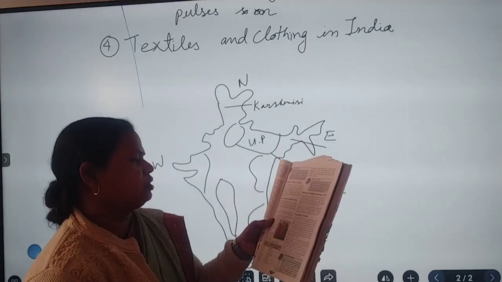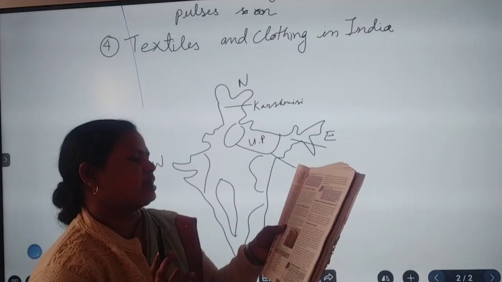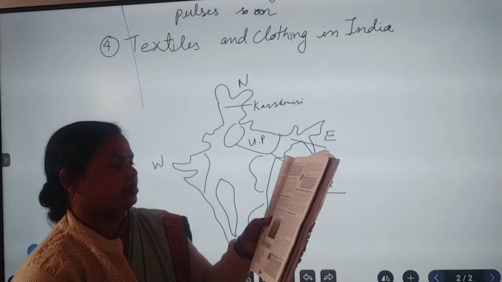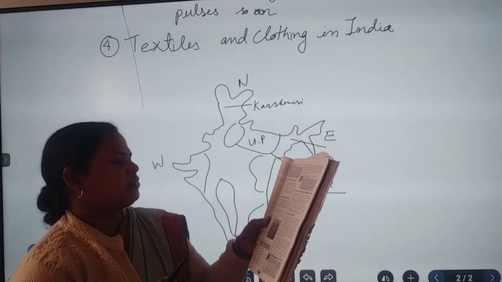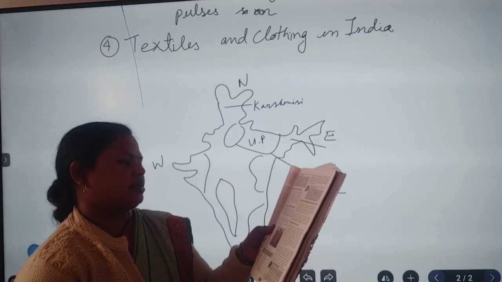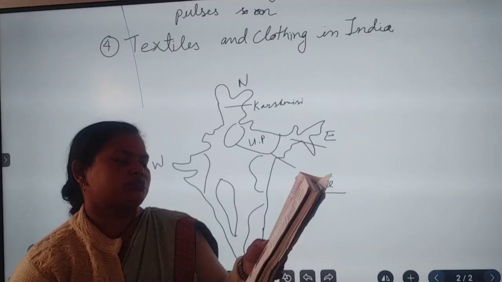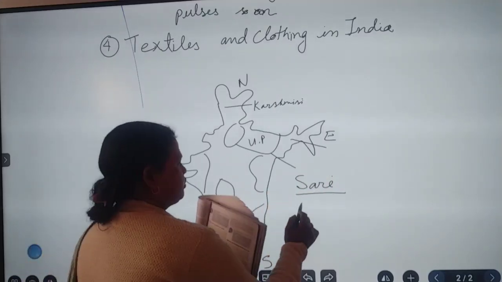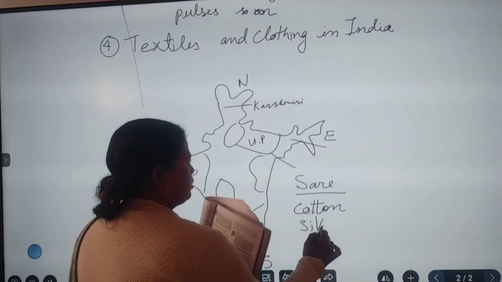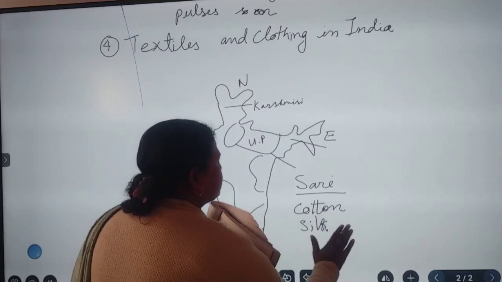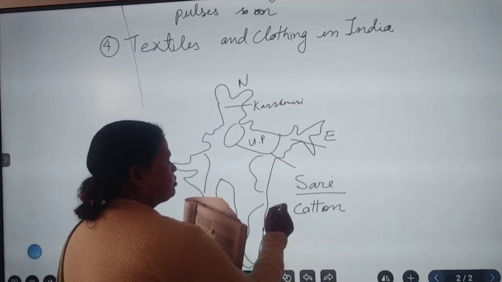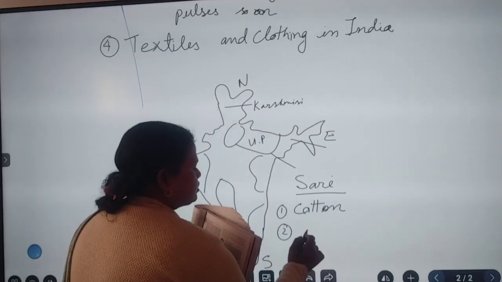Now let's see in your book the first point, a sari, a common traditional dress. One of the most well-known garments of India is the sari. This is a long piece of unstitched cloth that is worn by women in many parts of our country. The sari can be made from various materials. First, cotton saris. Second, silk.